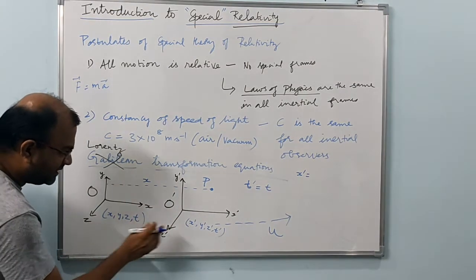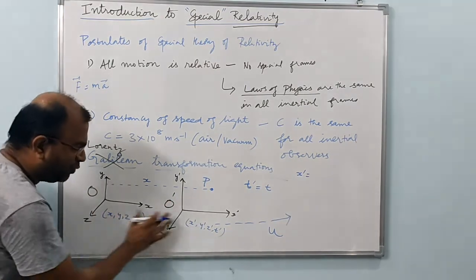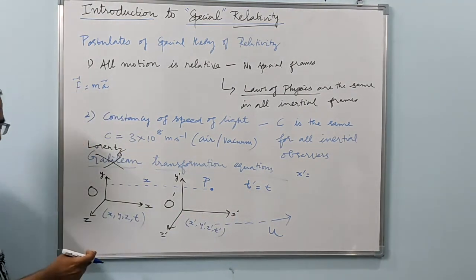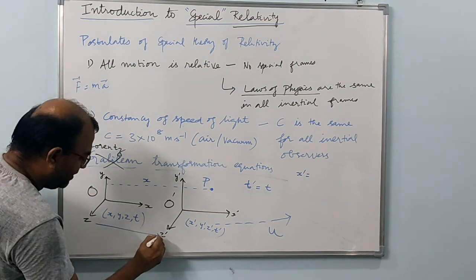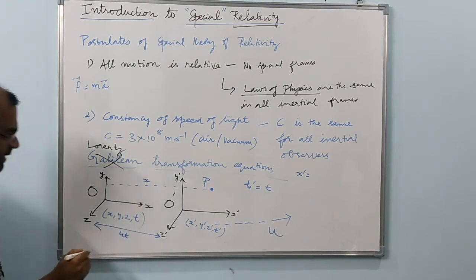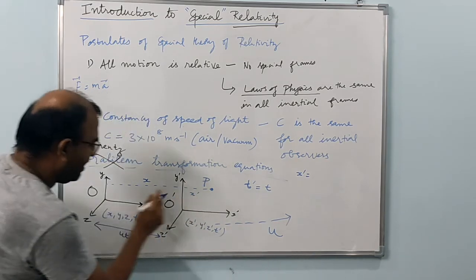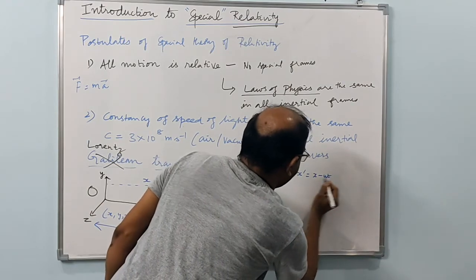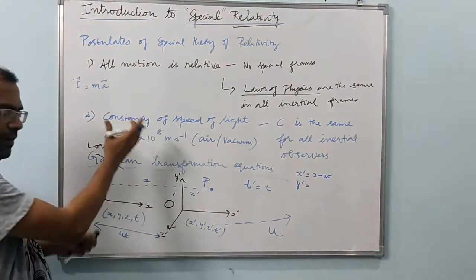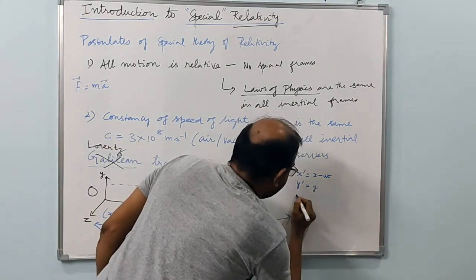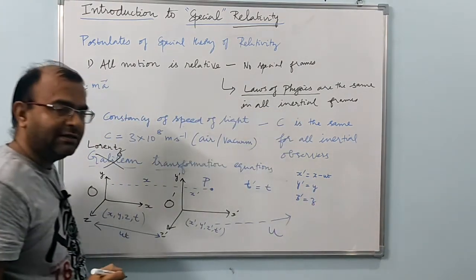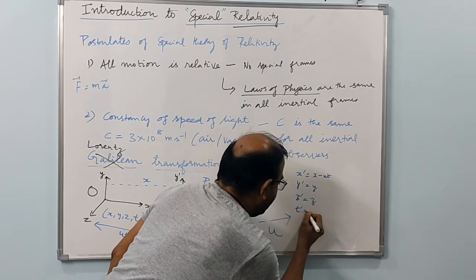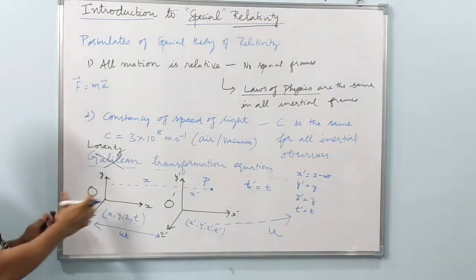Since the O prime frame of reference is moving at a constant velocity u with respect to O, after a time t has passed, the distance of separation between these two frames is ut, and therefore x prime must be x minus this distance ut. So x prime is x minus ut. y prime is the same because there is no motion in the y direction, so y prime is equal to y. z prime is equal to z. So these are the three equations. Of course, t prime is assumed to be t in Galilean transformation. The time is the same for both the observers.